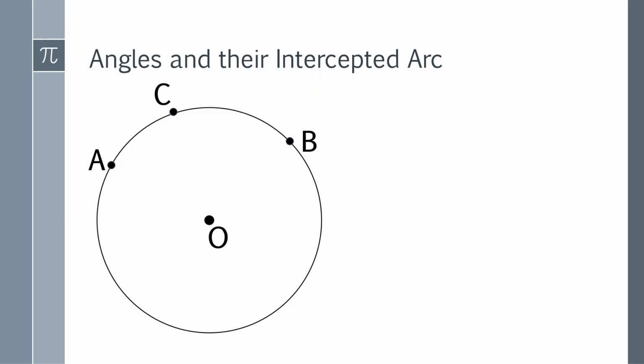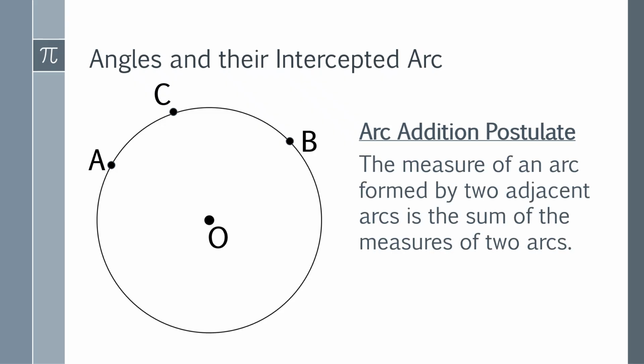There is another postulate that we need to know, which is the arc addition postulate. What do you mean by arc addition postulate? The measure of an arc formed by two adjacent arcs is the sum of the measures of the two arcs. So what do you mean by adjacent arcs? Okay. The sum of AC and CB is equal to the minor arc AB.